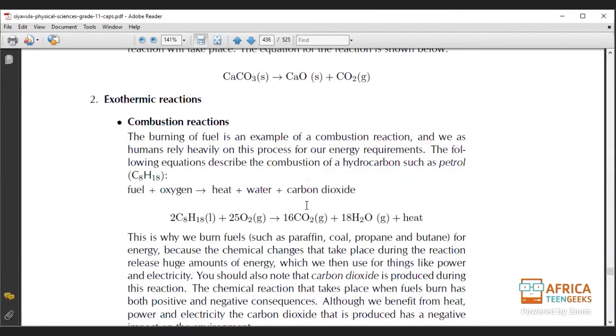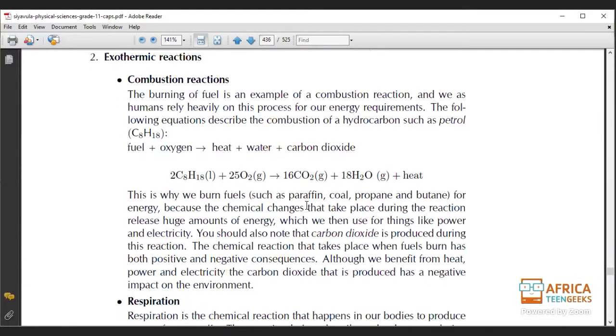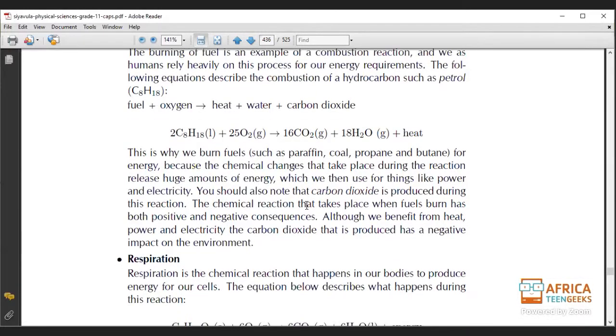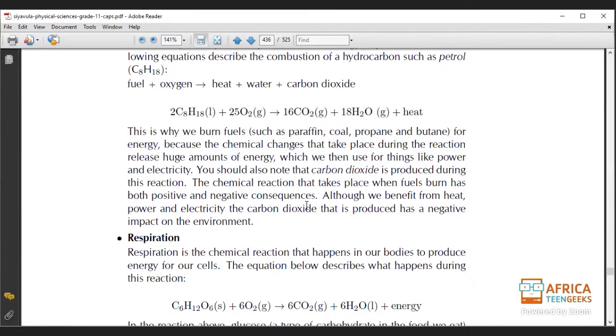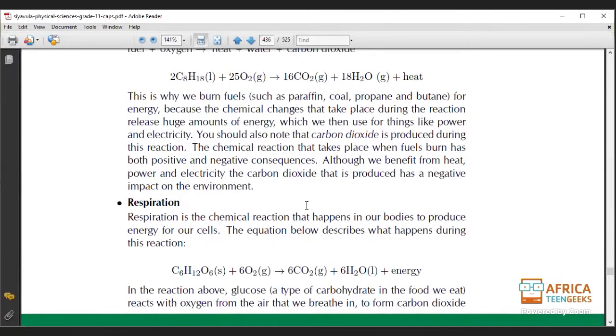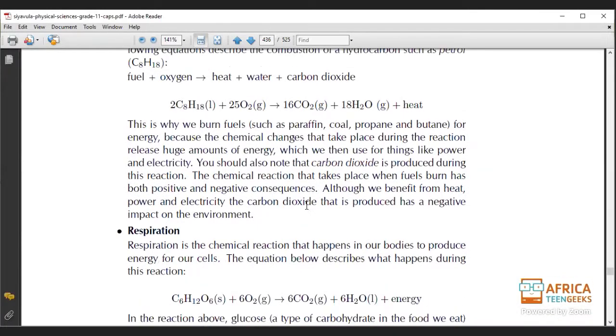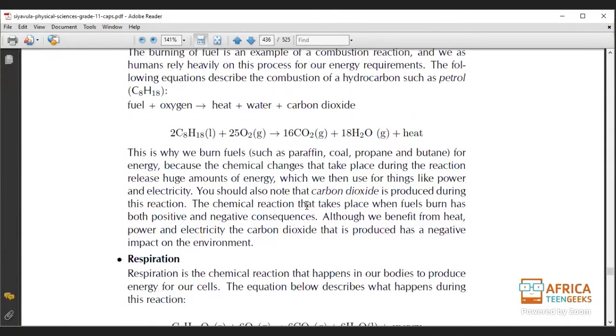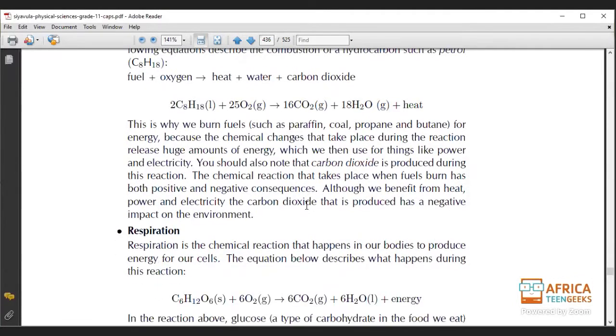You should note that carbon dioxide is produced during this reaction, the chemical reaction that takes place when fuel burns, with both positive and negative consequences. Although we benefit from heat, power, and electricity, the carbon dioxide that is produced has a negative impact on the environment, which is something that we've spoken about and we're still going to speak about in the future. So don't worry about carbon dioxide, we'll get to it.